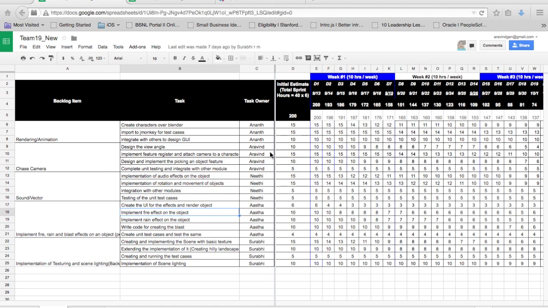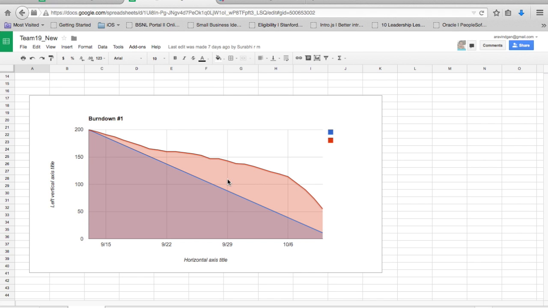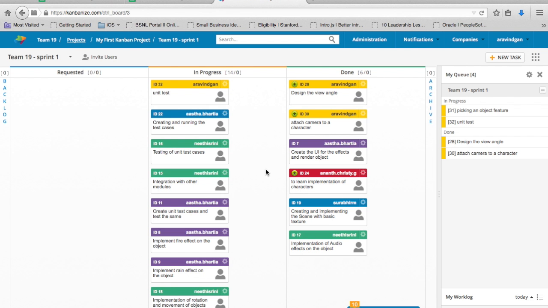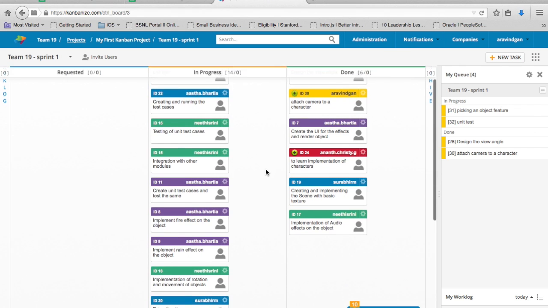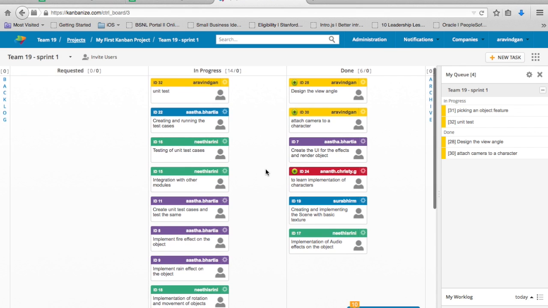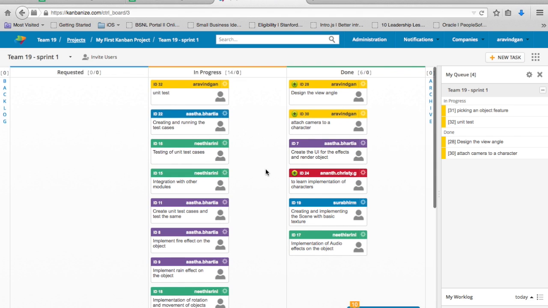This is our task board for Sprint 1, which includes the activities assigned to each member of team 19. This is our burn down chart for 4 weeks, that is Sprint 1. So this is our Kanban board for Sprint 1, which includes tasks done and tasks in progress. In progress, we will be implementing for Sprint 2, and the tasks in done, which we have implemented for Sprint 1.